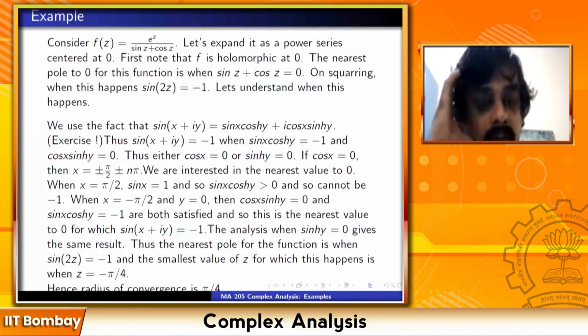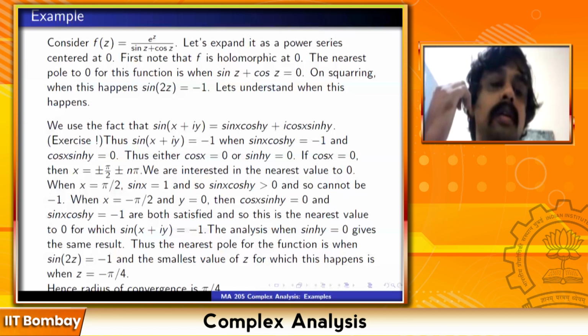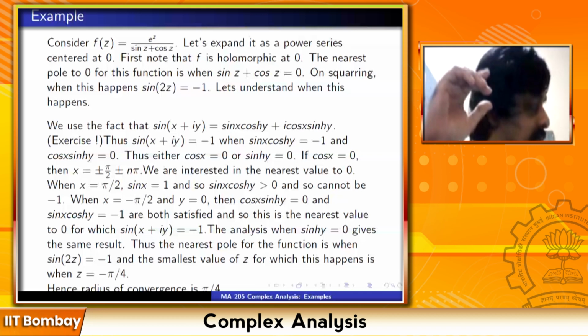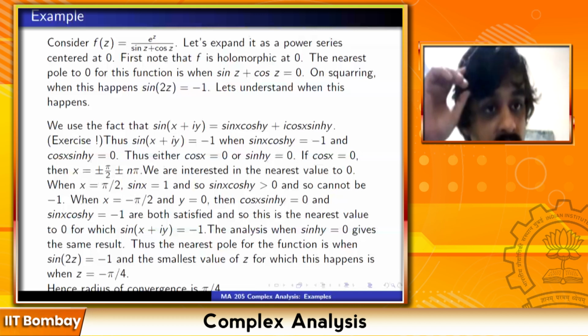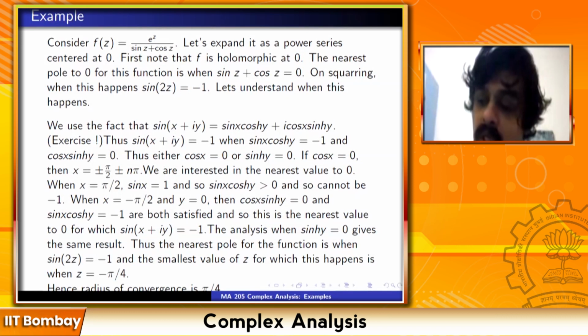Sir, could we also have looked at it from the point of view that sin z plus cos z will always be √2 times sin of z plus pi/4? Because it agrees for all real z, so it has to agree for all complex z as well, because of the holomorphicity again. So sin z plus cos z is equal to square root of 2 times sin of z plus pi/4?